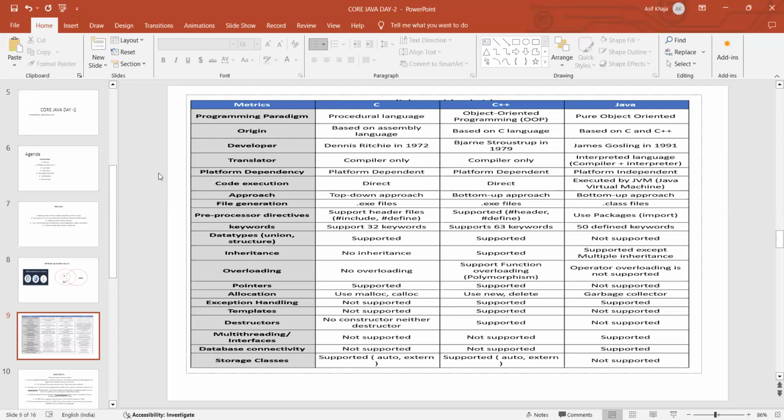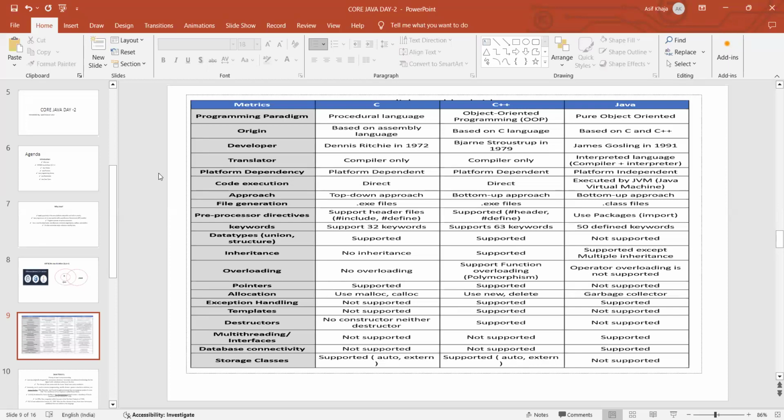So what are the preprocessor directives supported by these languages? Header files are supported in C and C++. In C, we use hash include and hash define. And in C++, we use hash header and hash define. But in Java, we use packages. We use packages to define preprocessor directives.